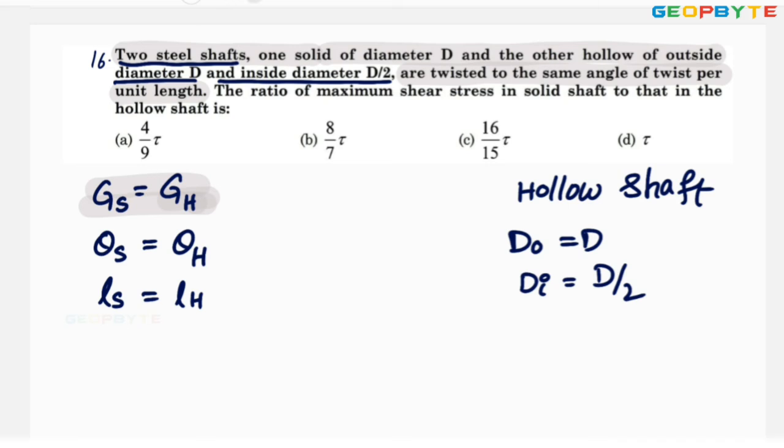Okay. The ratio of maximum shear stress in the solid shaft to that in the hollow shaft. Shear stress in the solid shaft divided by shear stress in the hollow shaft is equal to how much? That is the problem.